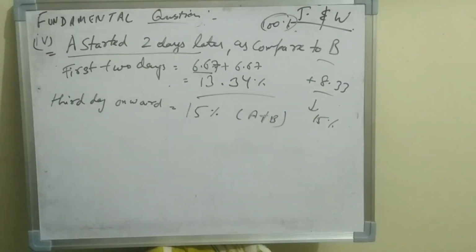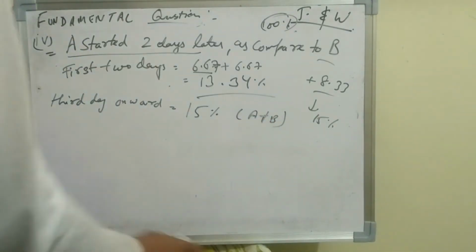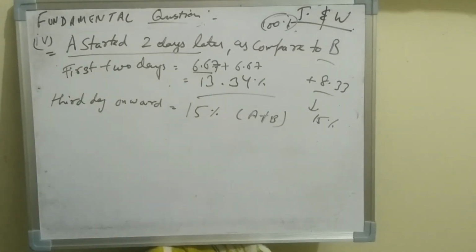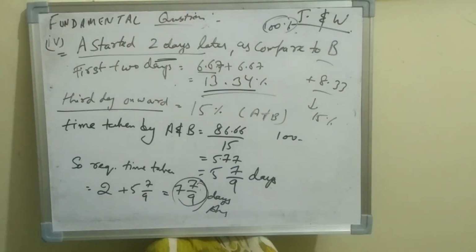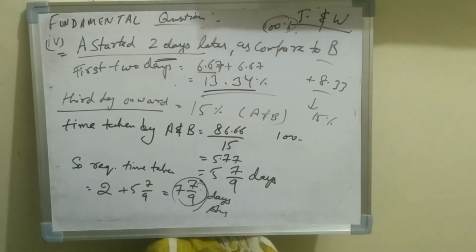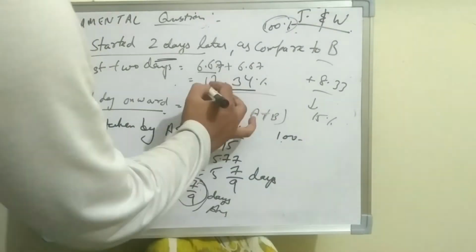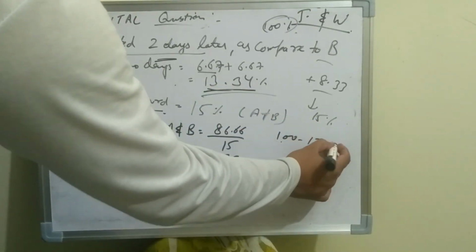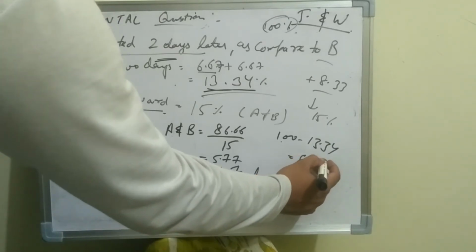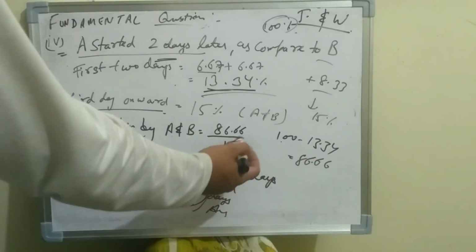A and B. So now we will find out the time taken by A and B. We had found here the combined efficiency and the remaining work, which was 86.66.